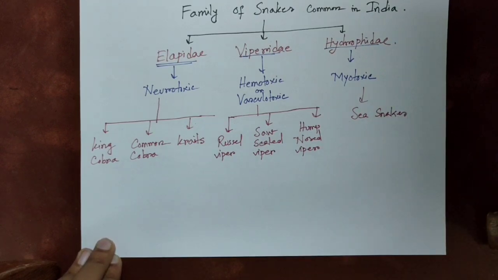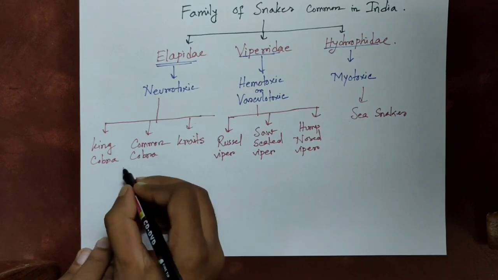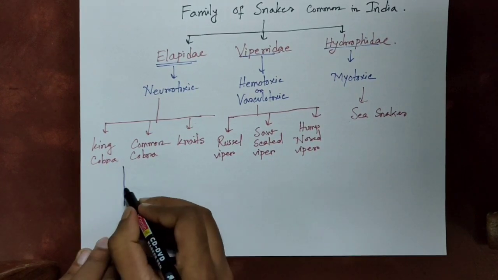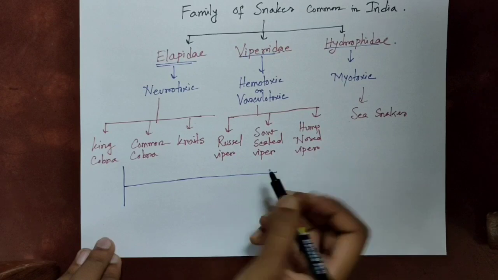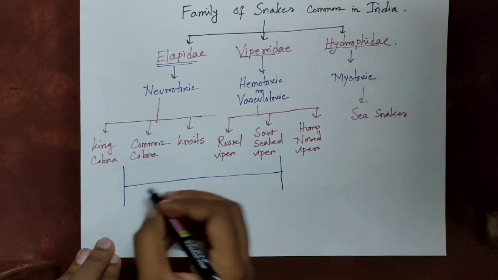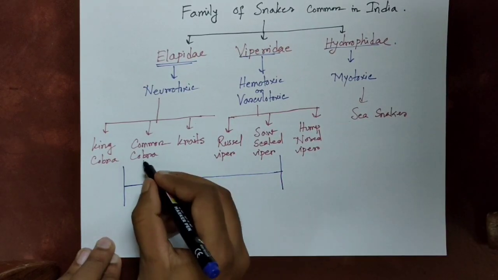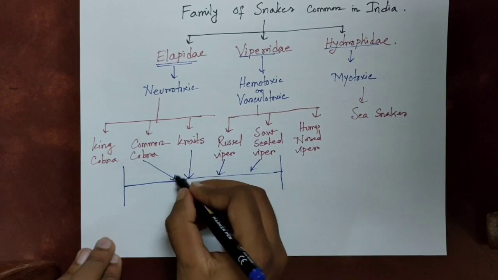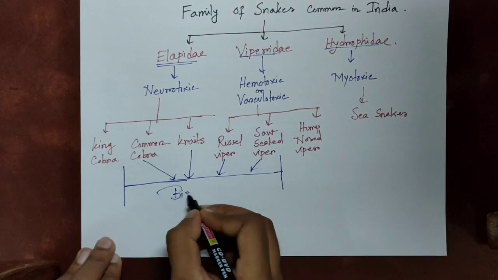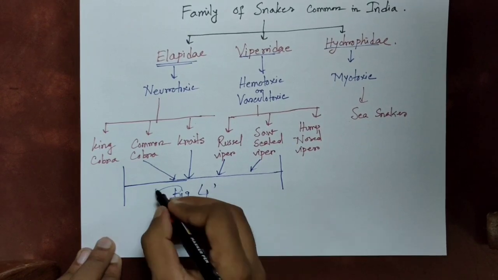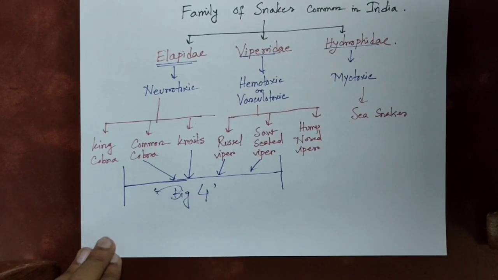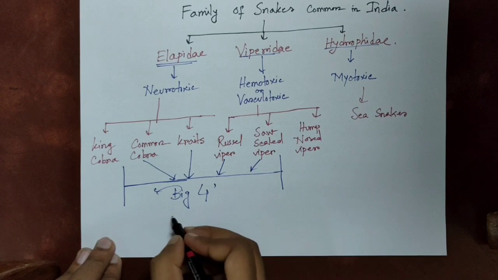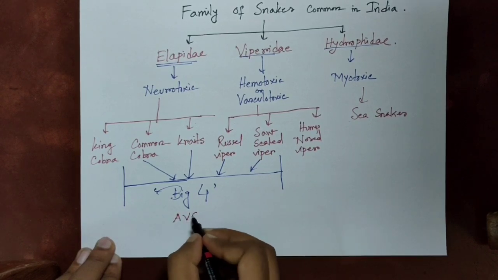In the myotoxic Hydrophidae, most are sea snakes, and those are venomous. Among the snakes found in India, the common cobra, kraits, Russell viper, and saw-scaled viper are the commonest, and those are known as the Big Four family. So the Big Four family is composed of common cobra, kraits, Russell viper, and the saw-scaled viper.